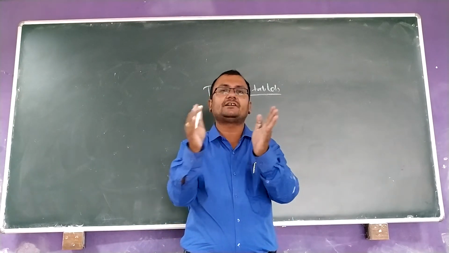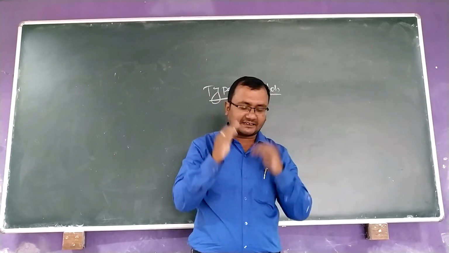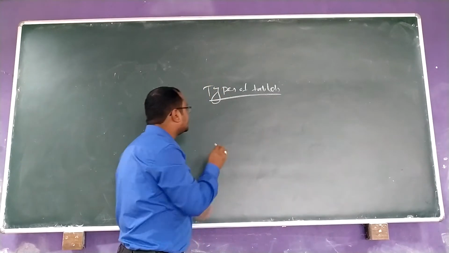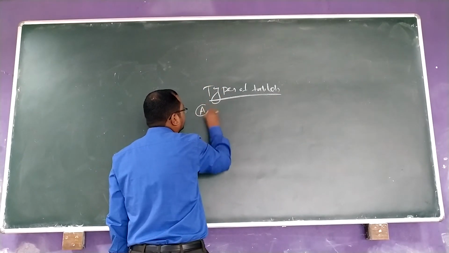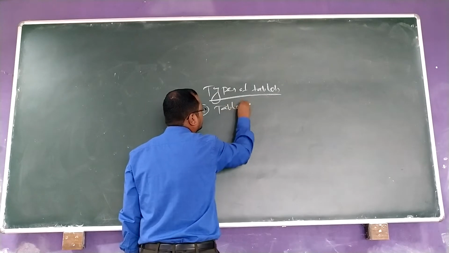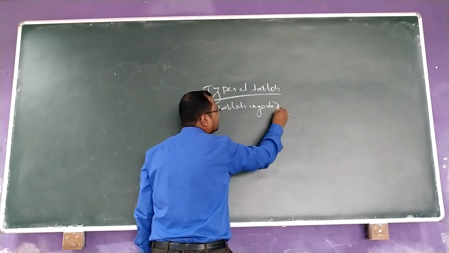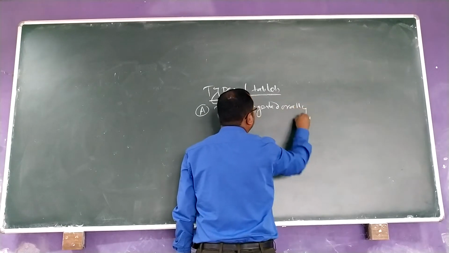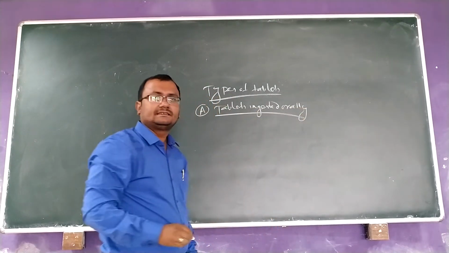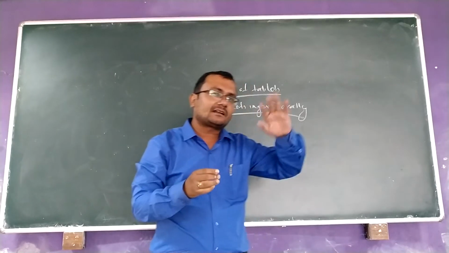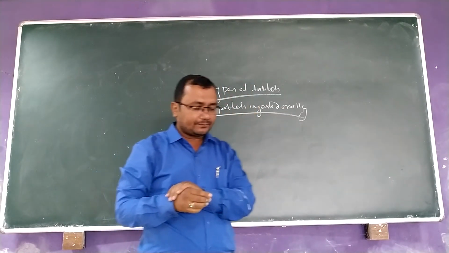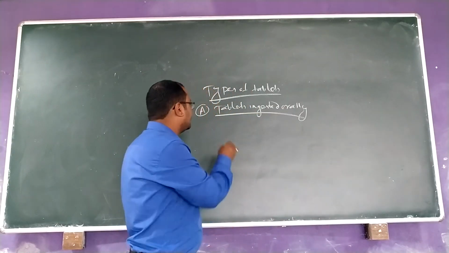Generally, we are dividing them into three types. First one, tablets ingested orally. What are the tablets we are ingesting orally? The first one, compressed tablet.